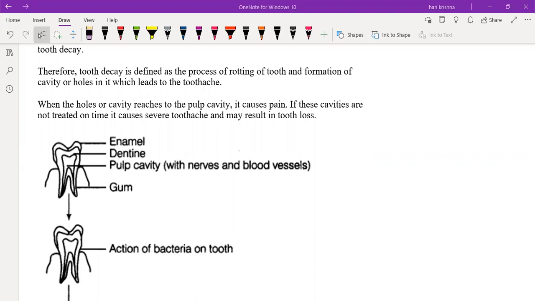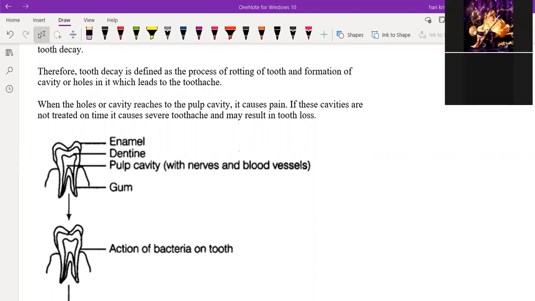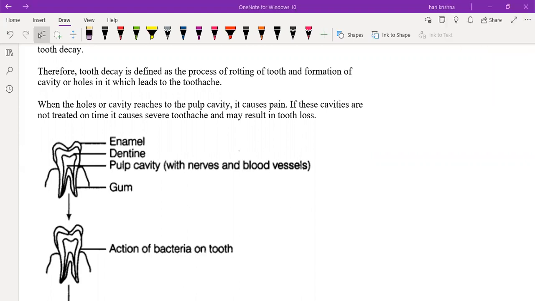Yes or no? Okay, below that is the gum. Gum will also contain blood vessels only, so there will always be circulation of blood. That's why the doctors will suggest don't put any type of sharp things on the gums or the teeth.